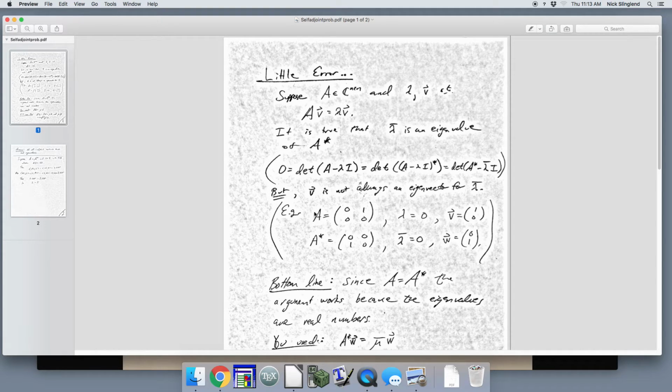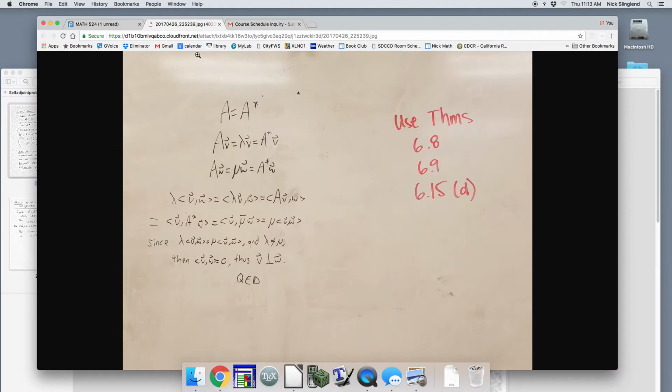In the non-self-adjoint case, here's my matrix A. Lambda equals 0 is an eigenvalue, and an eigenvector is (1, 0). But when I take A star, it's the same as A transpose. It looks like this. You still get the same eigenvalue of 0, but the eigenvector is different. Okay, and so this replacement in general, where you go from A star W to mu bar W, is generally not true. It is true this time because A equals A star and mu equals mu bar.